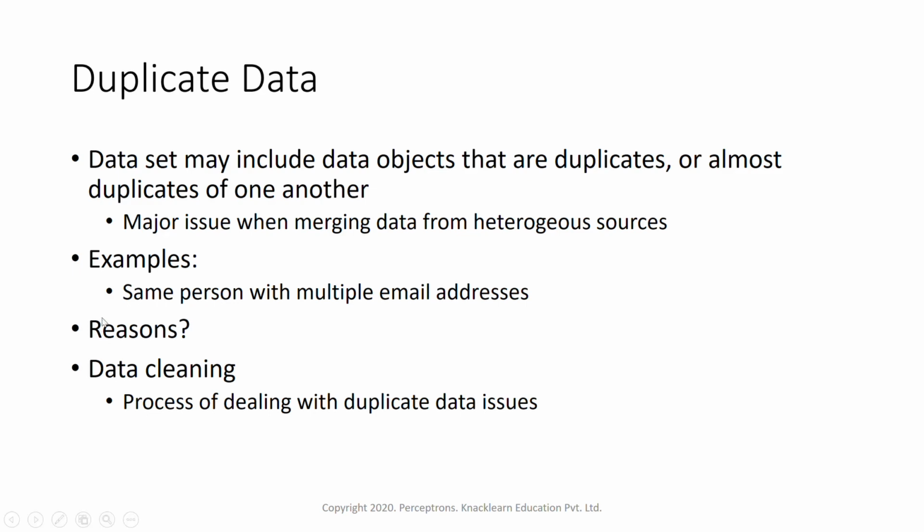An example is the same person with multiple email addresses. First we have to understand what might be the reason for this, and then we have to deal with this data. That is data cleaning we have to do for duplicated data also. That is the process of dealing with duplicated data issues.